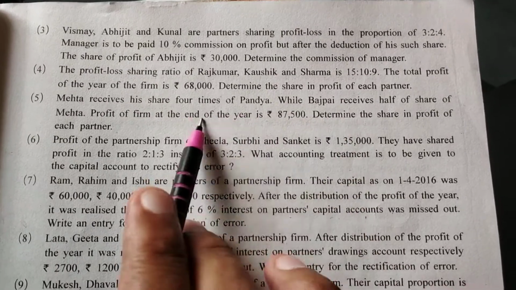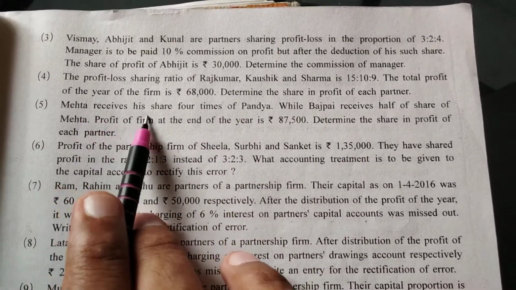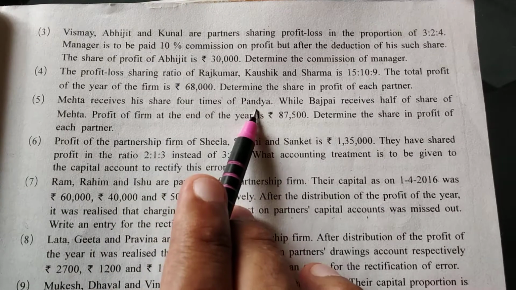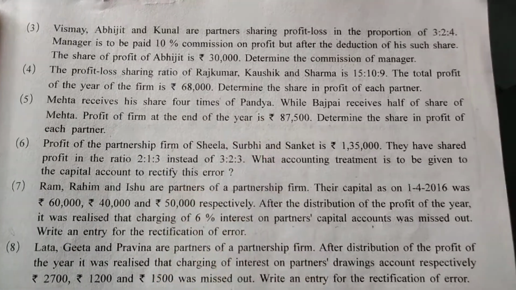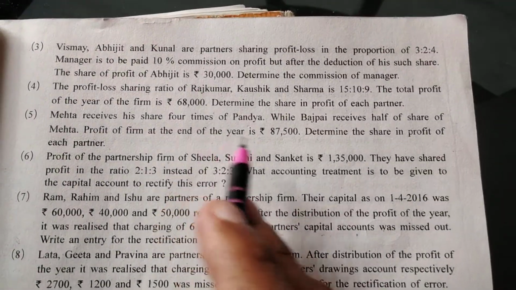First of all, find the ratio between the partners. So Mehta receives his share 4 times of Pandya. Okay, so we assume here the ratio of Pandya.